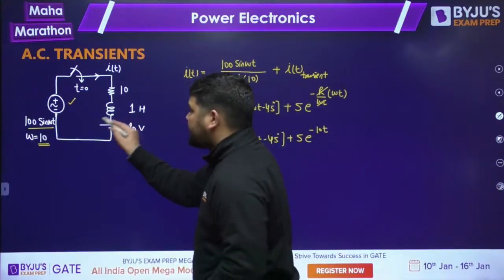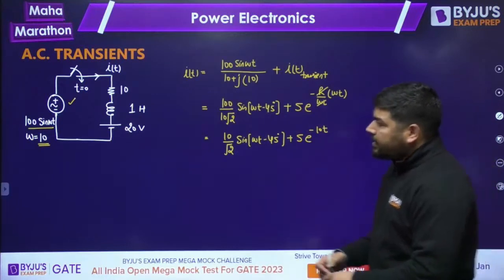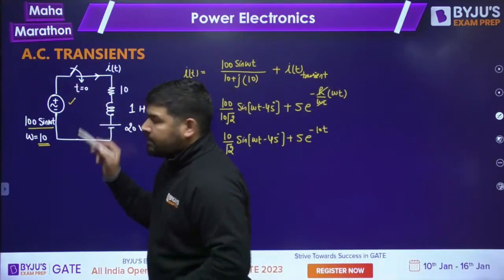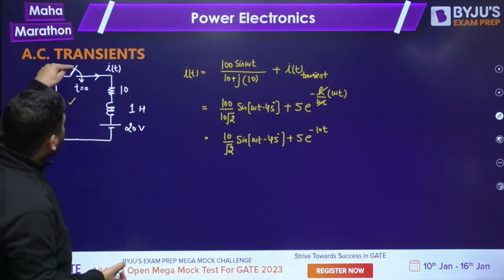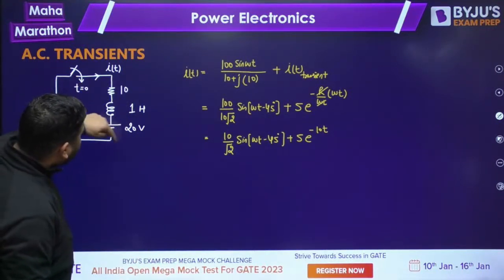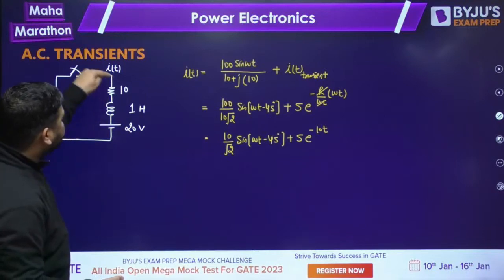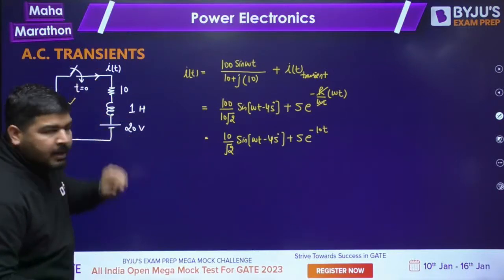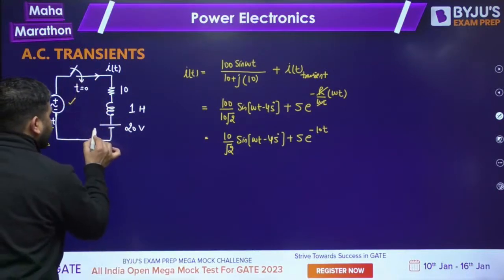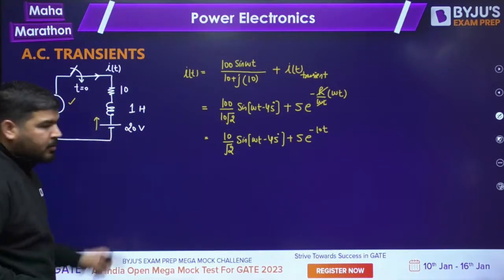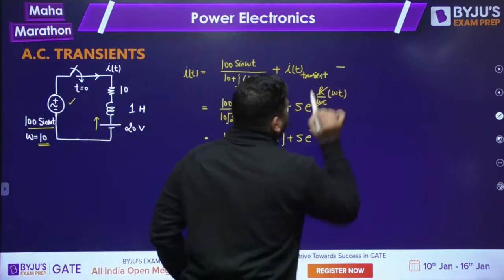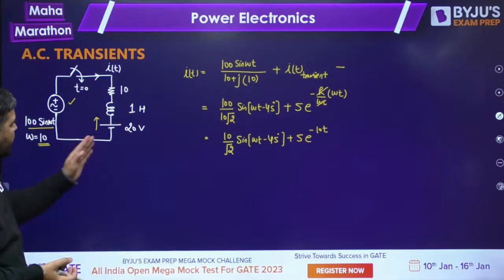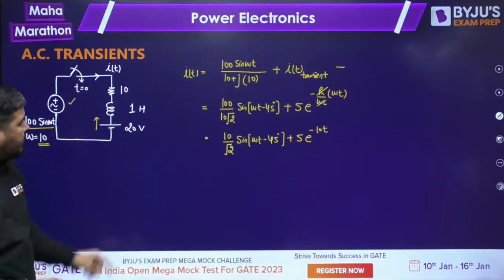Now what about the DC source? If we now deactivate this, then as soon as you close the switch, this source will provide the current in the opposite direction. How much current will it provide? As soon as you close the switch, this source will give the current in the opposite direction because minus to plus is upward. So now the current due to the DC source will be negative. Why is it negative? Because it is giving current in the opposite direction.